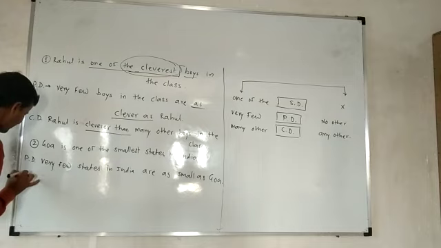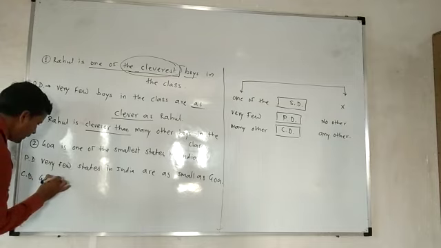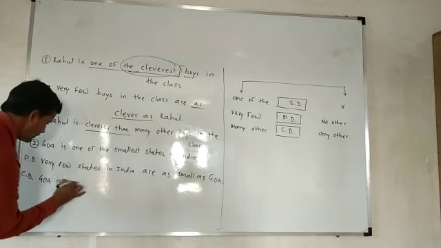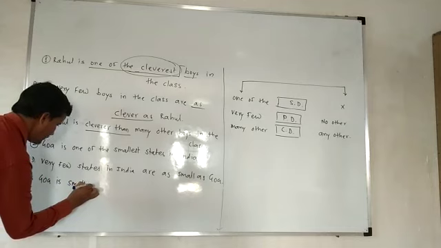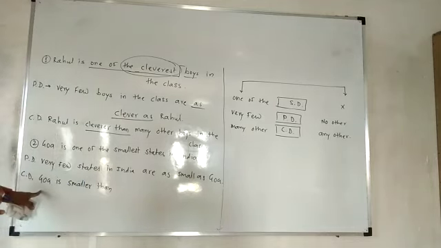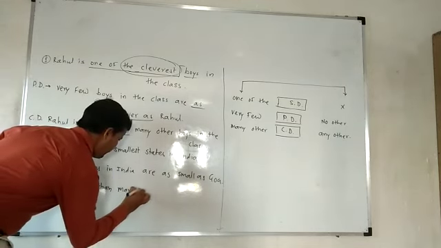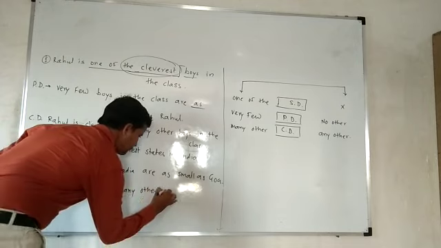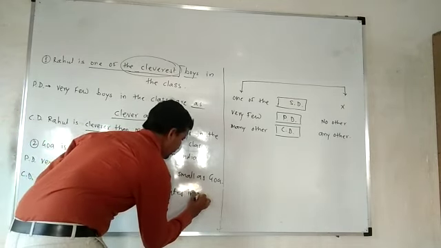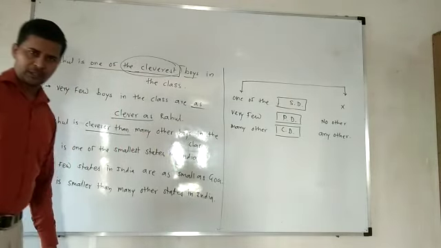See, now it's a comparative degree. Goa is smaller than, see, Goa is smaller than many other states in India. In this way we have to solve it.